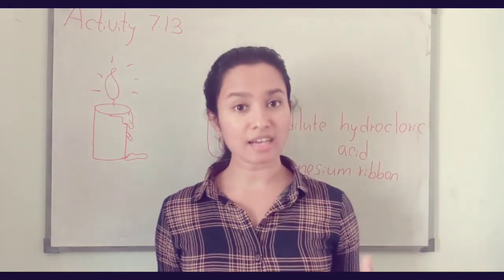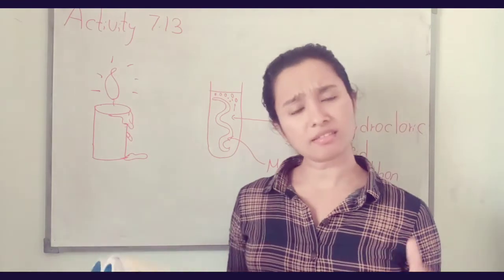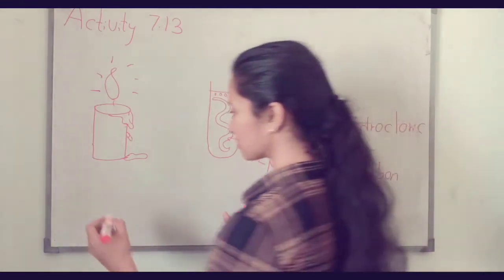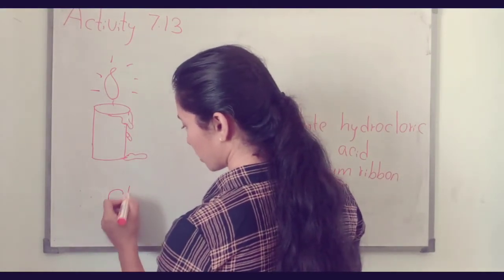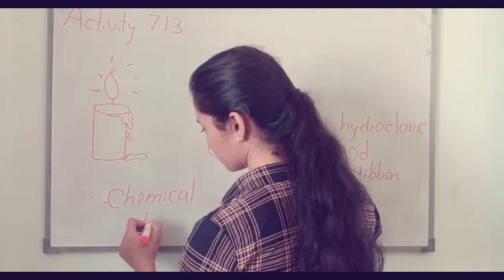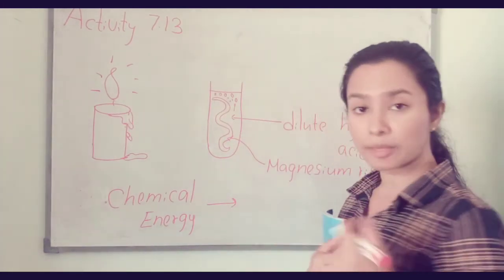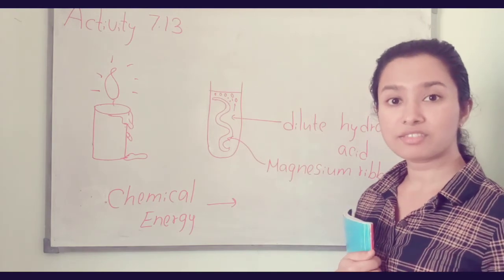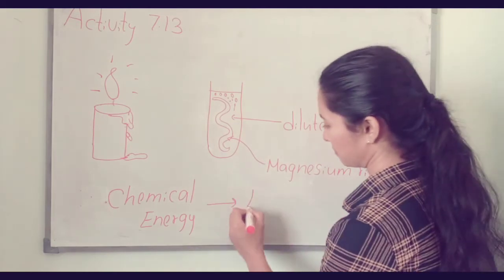You know, in dry cells there are chemicals. So what is the energy transformation in dry cells? In dry cells there are chemicals, so there is chemical energy. Because of the chemical reaction, electricity is generated. So chemical energy is converted into electrical energy.